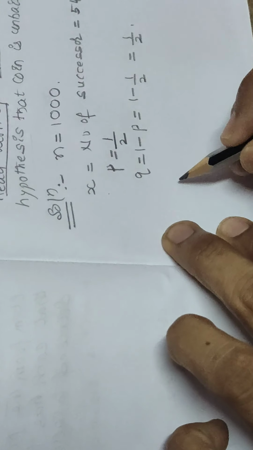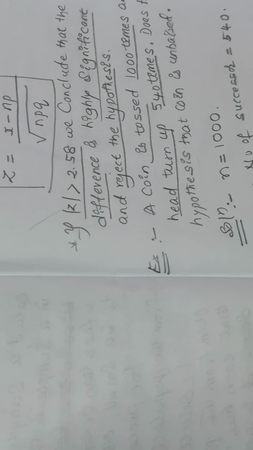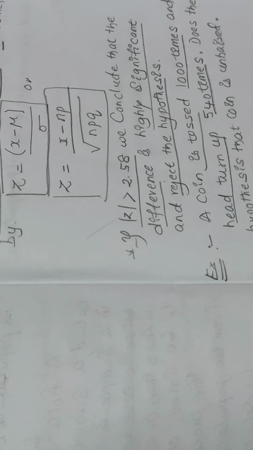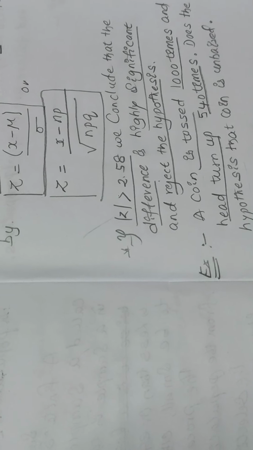So now I'll use the formula z is equal to x minus np divided by square root of npq.